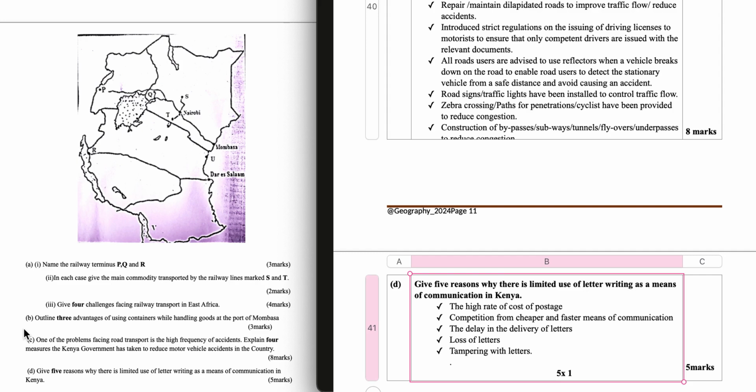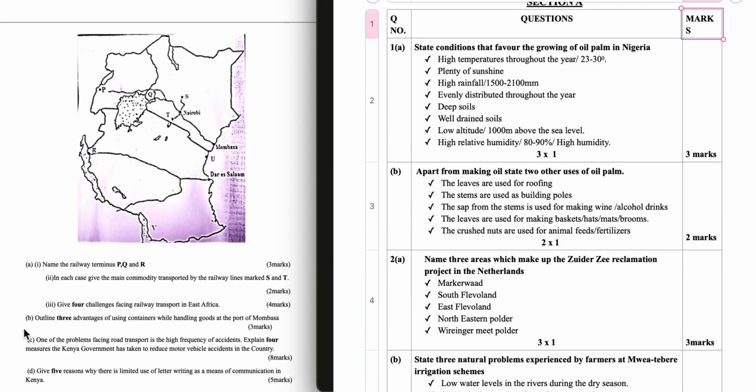Question 10D. Give 5 reasons why there is limited use of letter writing as a means of communication in Kenya. The high cost of postage, competition from cheaper and faster means of communication, the delay in the delivery of letters, loss of letters, tampering with letters.